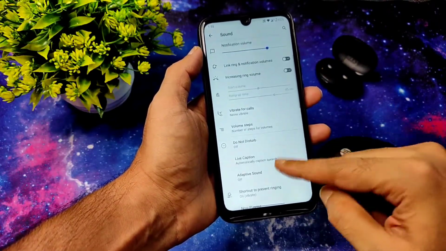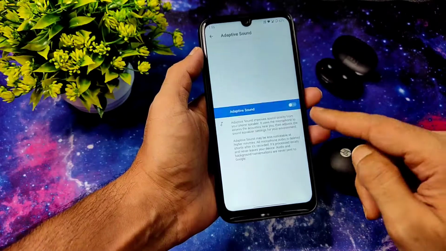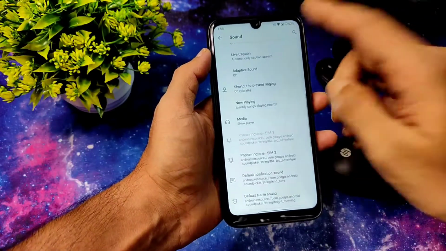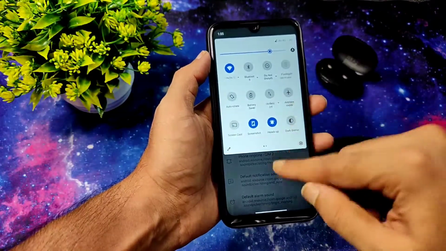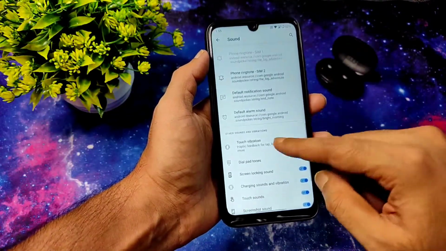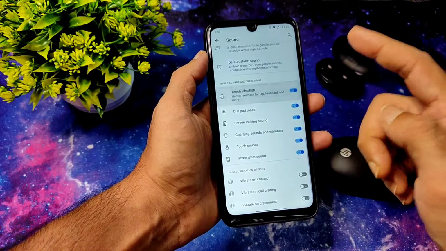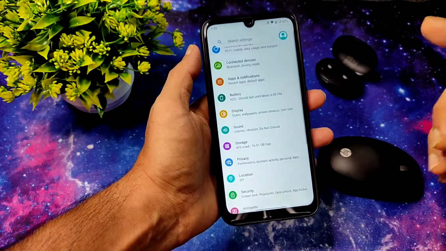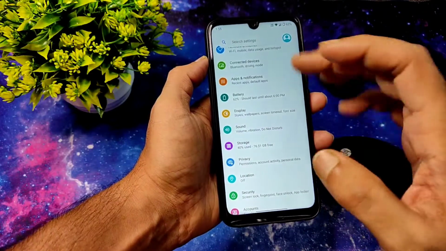Volume steps you get like this, and live caption, adaptive sound is also given. Media also you can have in the quick settings panel if you choose a default music player, and touch vibration you can enable or disable, and all these settings are given here. You can enable or disable from these settings.